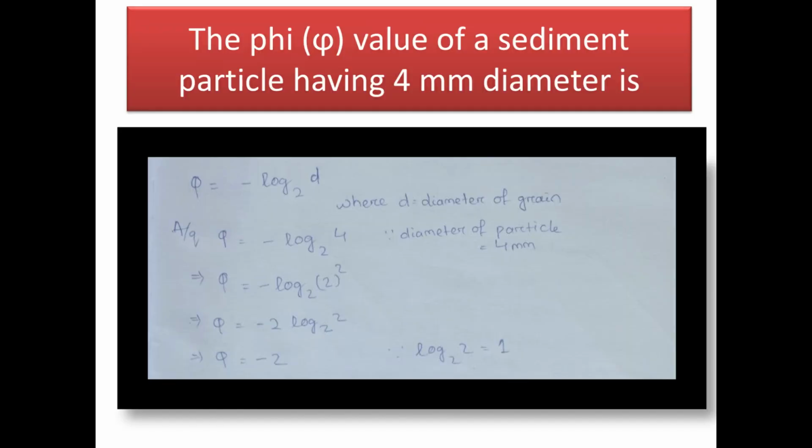Next question, the phi value of a sediment particle having 4 mm diameter is. Now phi equal to minus log base 2 d, where d is the diameter of the grain. According to the question, phi equal to minus log base 2 of 4, because the diameter of the particle is given 4 mm. Okay. Now we can write 4 as the square of 2. So now 2 comes out and we get minus 2 as our answer, because log 2 base 2 equal to 1.